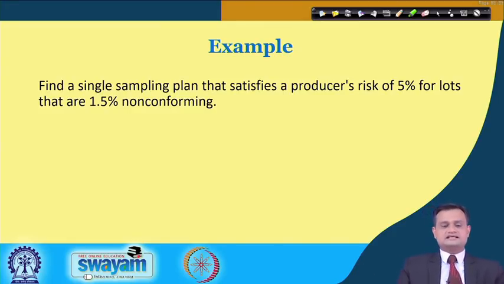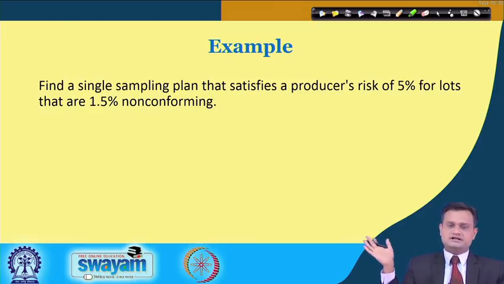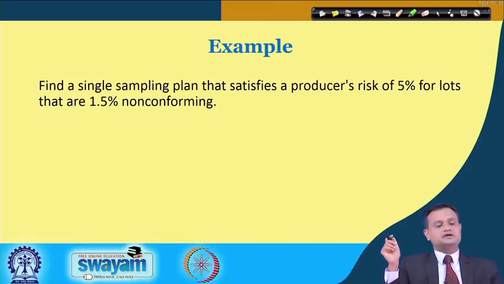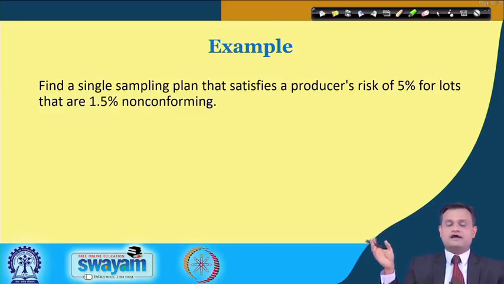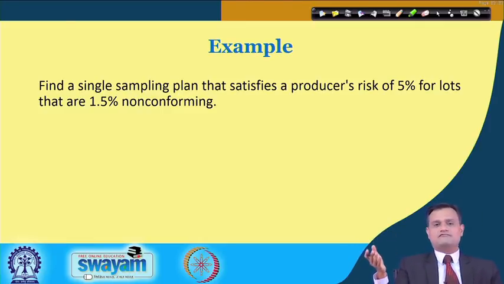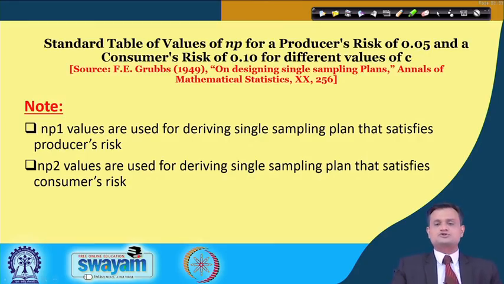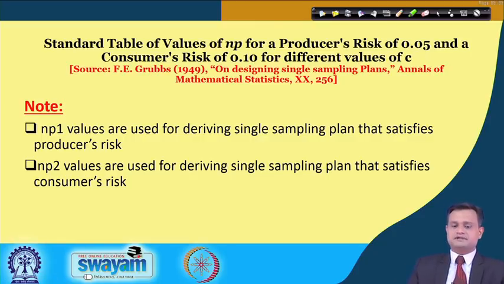Now, find or design a single sampling plan that satisfies the producer's risk 5% as usual, and you have lots with 1.5% non-conforming. So, you are given these two values, alpha 5% and lots with 1.5% non-conforming. We are supposed to design a single sampling plan.